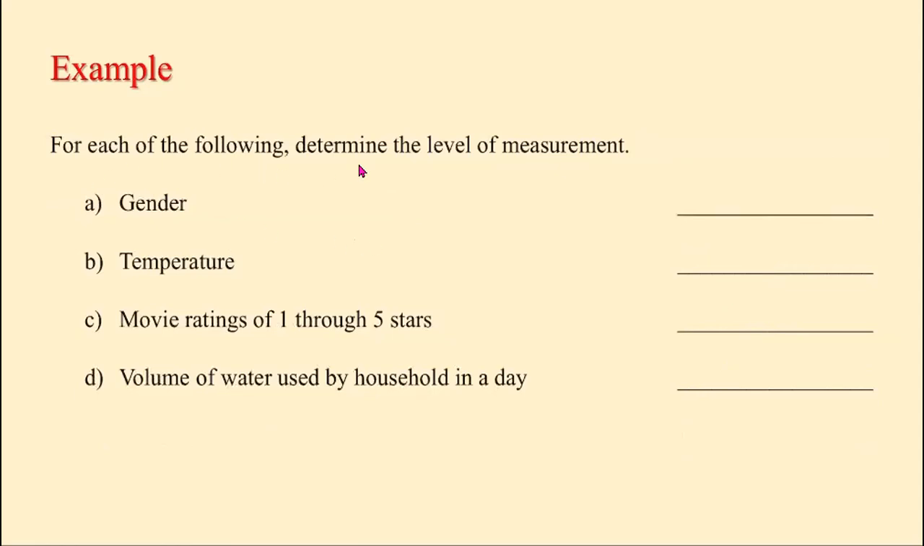Example, for the following, determine the level of measurement. If we think of level of measurement, we have 4 different levels of measurement: nominal, ordinal, interval, and ratio. So we have to identify each of them. For example, if we talk about gender, it is just a name. So this is nominal.